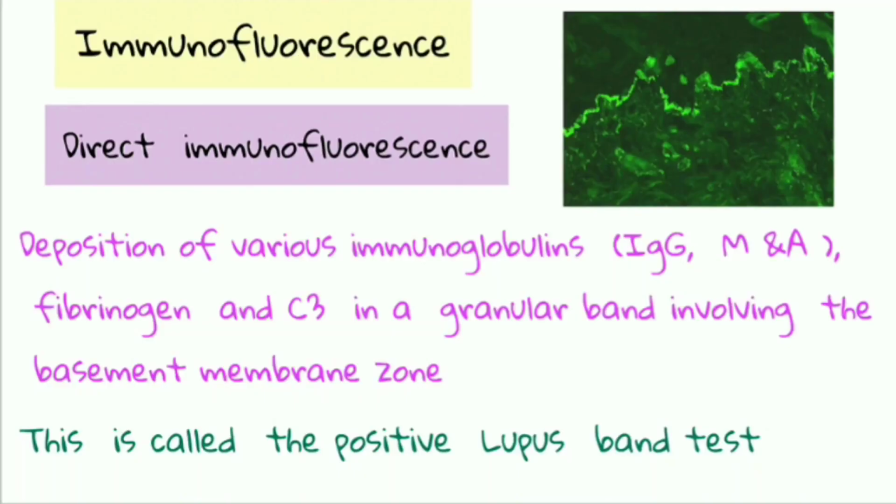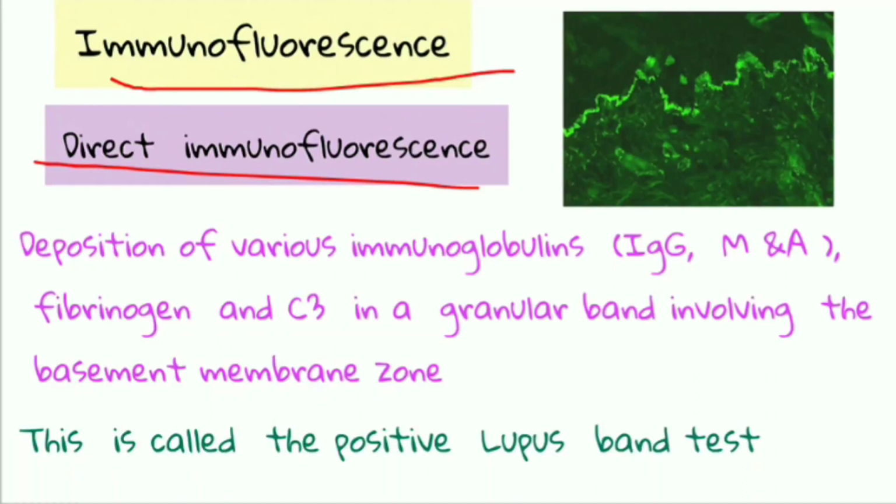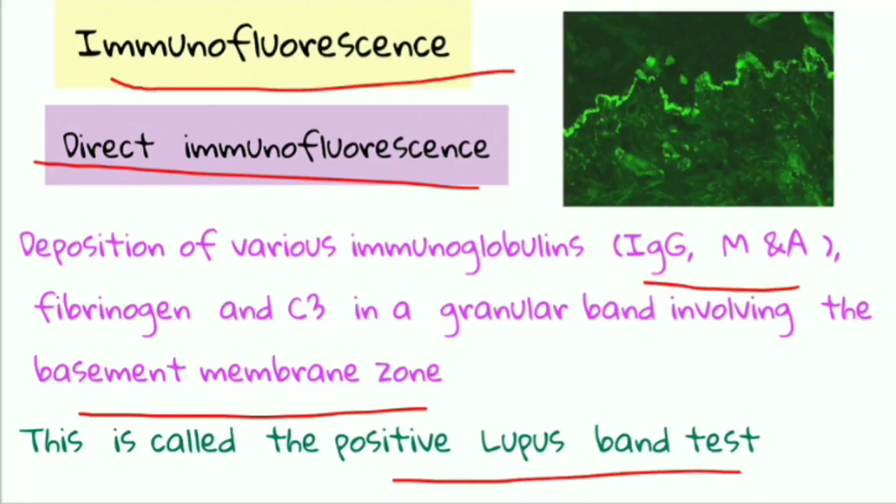Now moving forward to immunofluorescence findings. Let's see the direct immunofluorescence finding. Here deposition of various immunoglobulins such as IgG, IgM and IgA is seen, and also fibrinogen and C3, in a granular band involving the basement membrane zone. If the basement membrane zone shows the presence of these immunoglobulins, fibrinogen and C3, it is called a positive lupus band test.